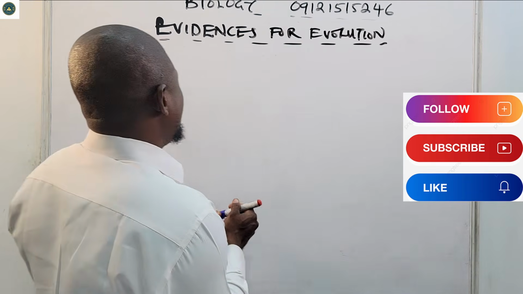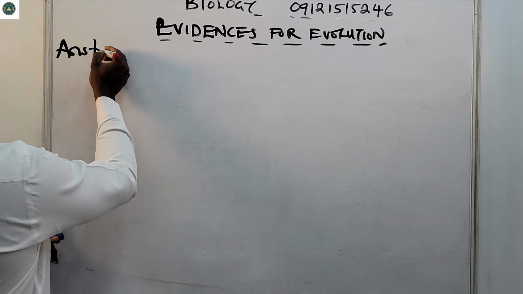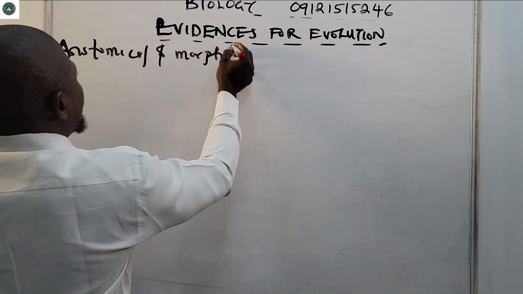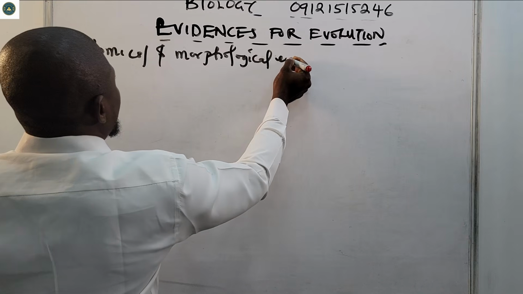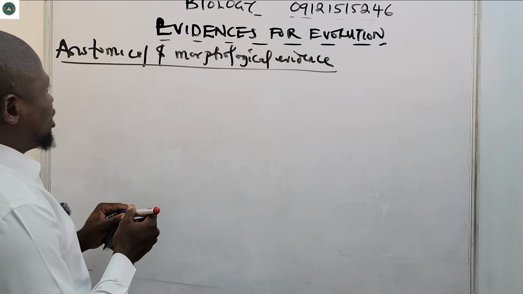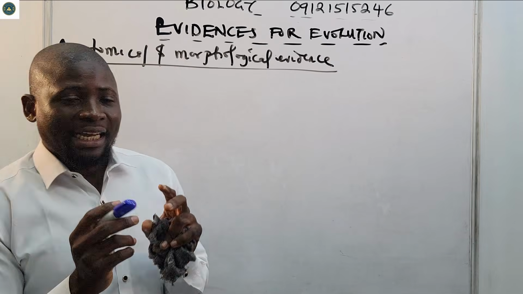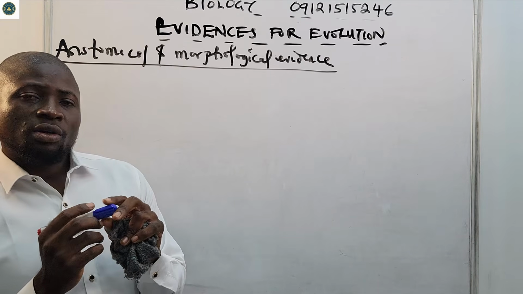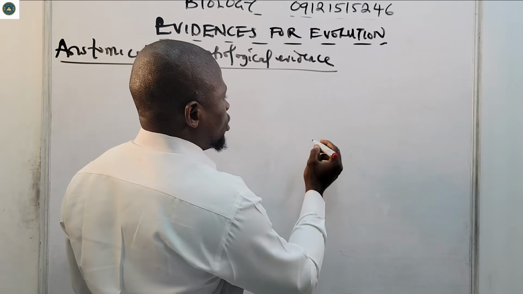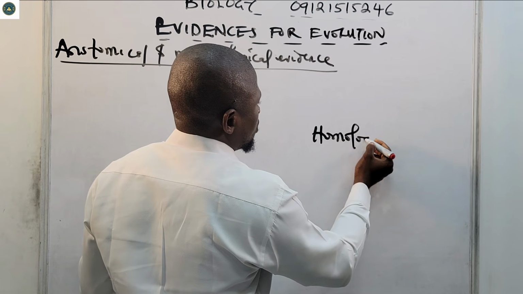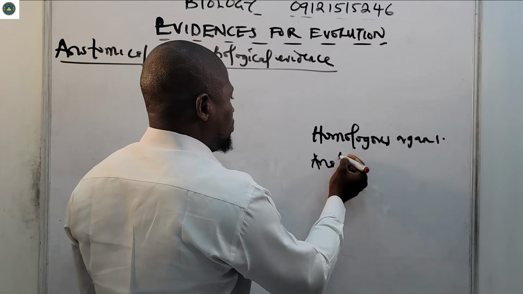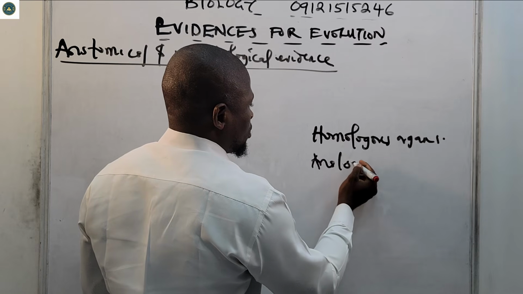So let's look at anatomical and morphological evidence of evolution. Now when it comes to anatomical and morphological evidence, I'll just try and make it easy for you. There's some stuff you must take note of. Number one is what is it called? Homologous organs. They also have analogous.